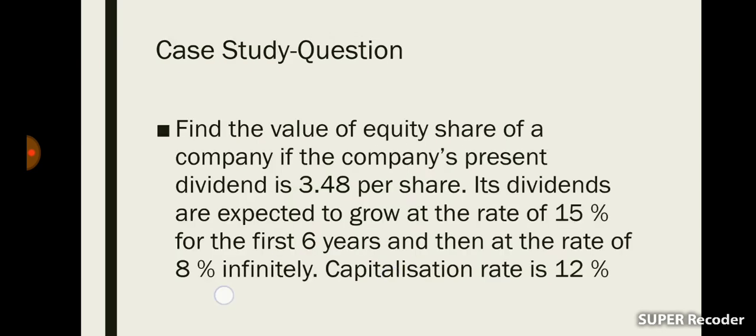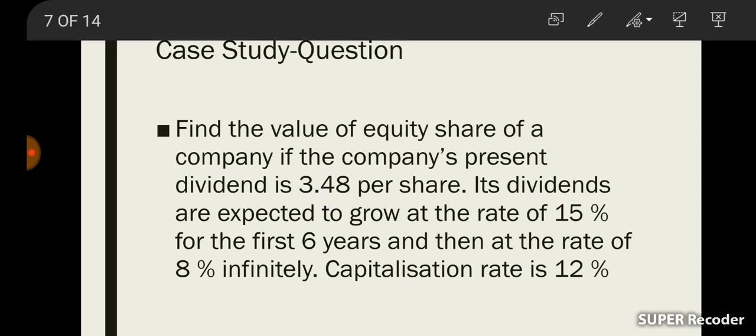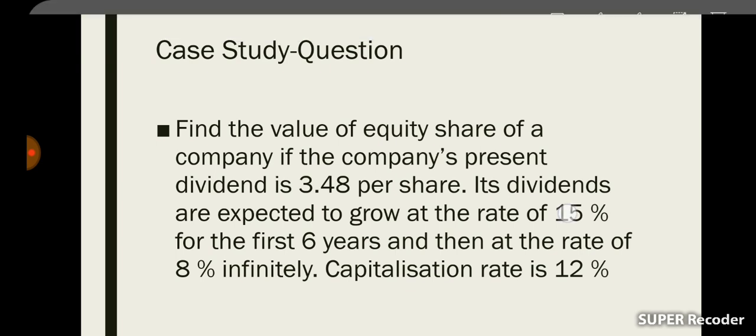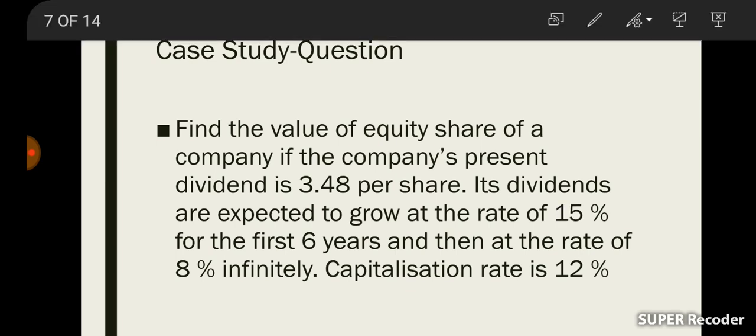Now let's go through an example. The question is, find the value of an equity share of a company if the company's present dividend is 3.48 per share. Its dividends are expected to grow at the rate of 15% for the first 6 years, and then at the rate of 8% infinitely.